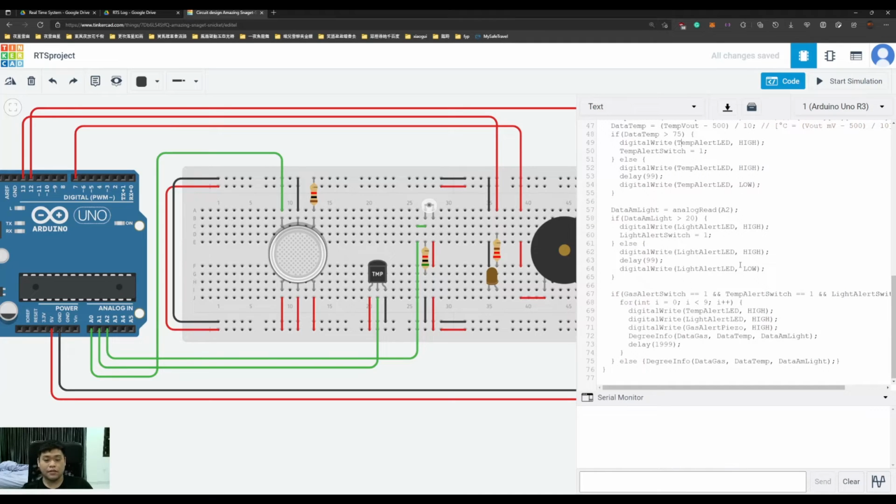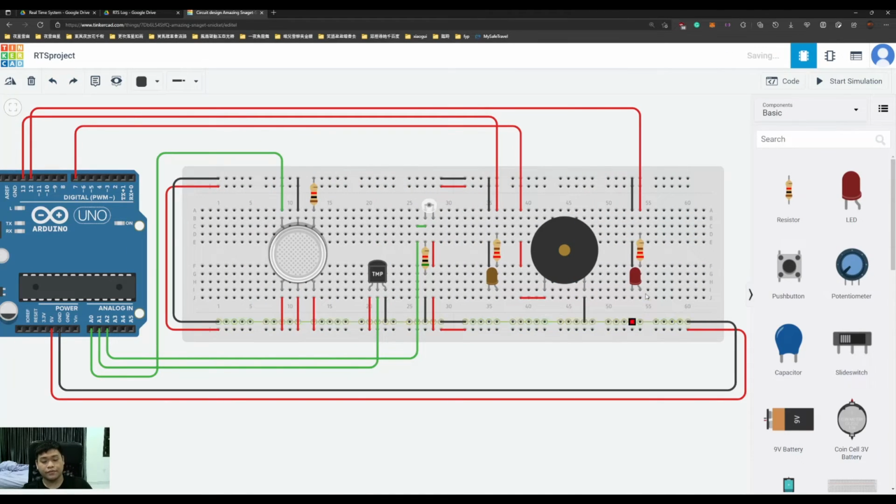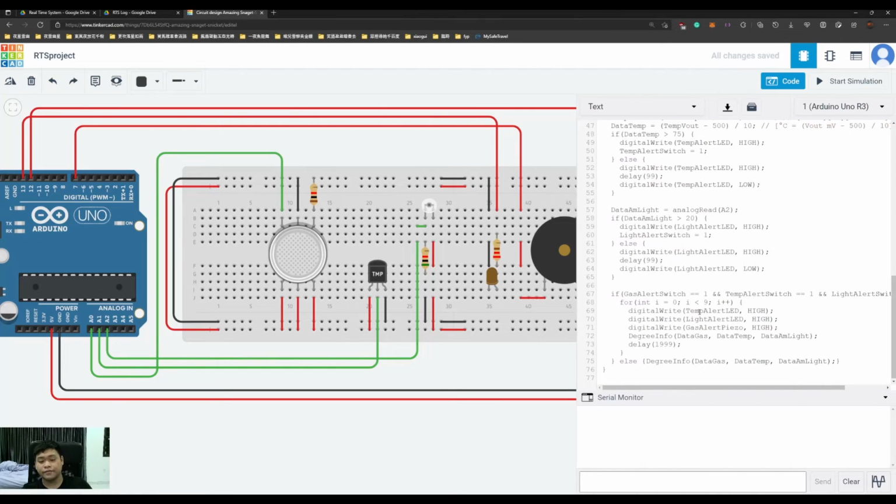Then the ambient light sensor: if it detects more than 20, like flame or something, then it will activate the red alert light.